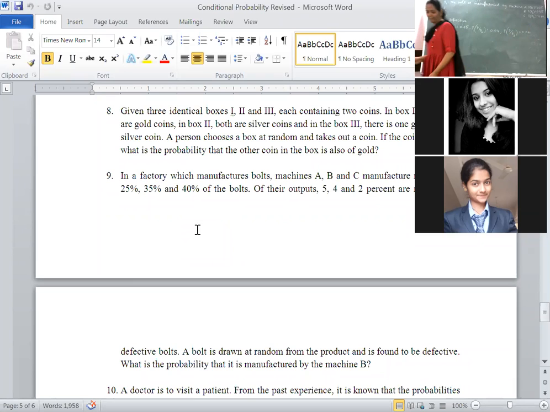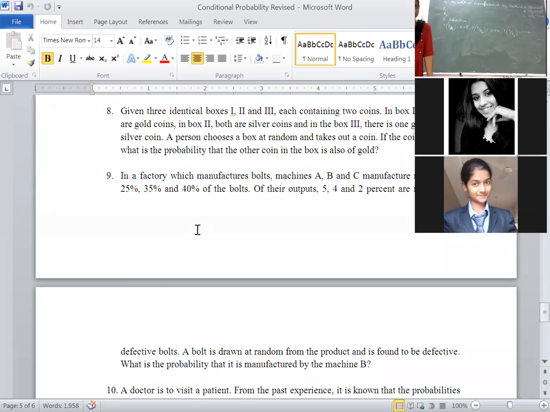Till here, I hope everybody understood how to solve this problem. Any query, students? Here, machine A produces defective items. Which event happened earlier? Machine A, we have represented it as B1. Then B1 has happened earlier. Machine A produces defective items, machine B produces defective items, machine C produces defective items.